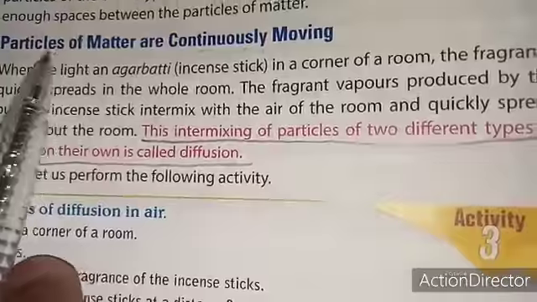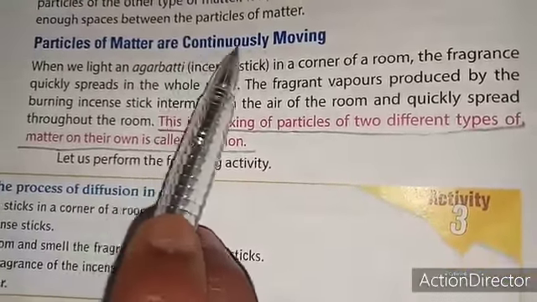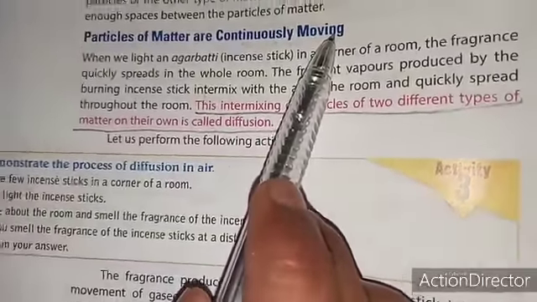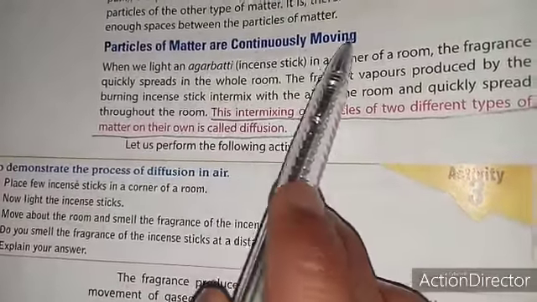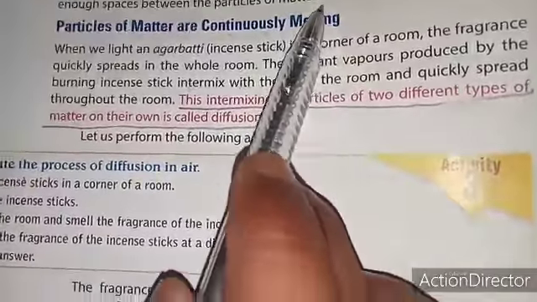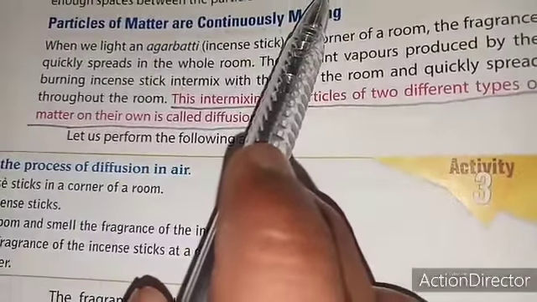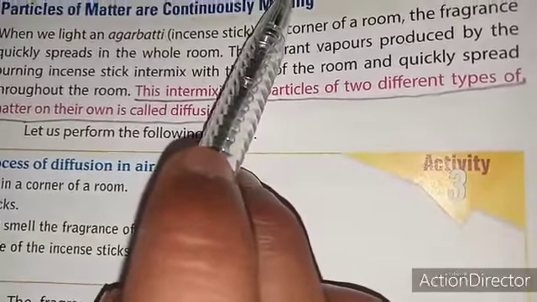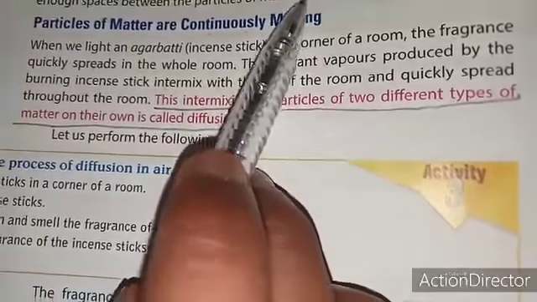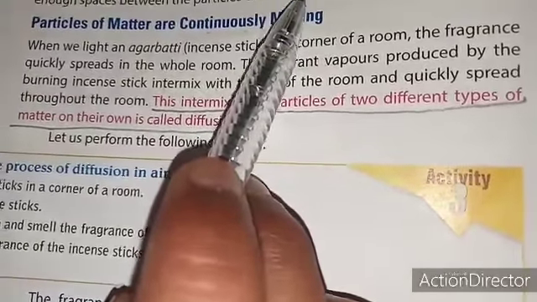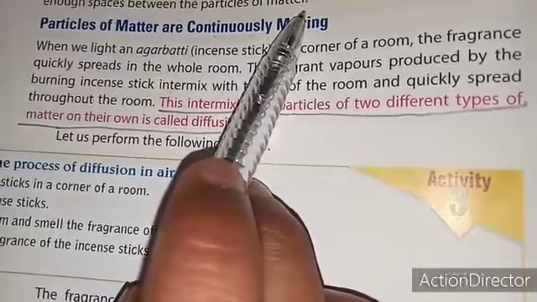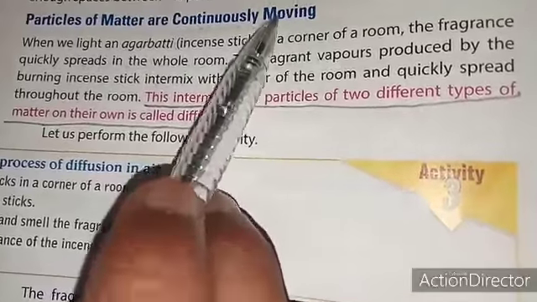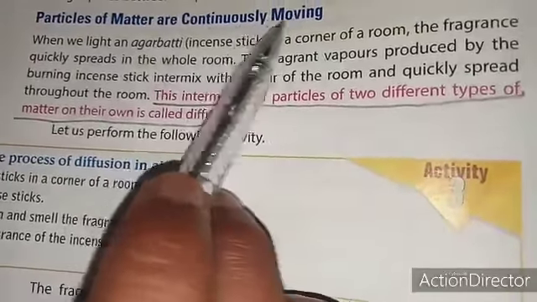The fourth characteristic of matter is that particles of matter are continuously moving. To understand this, take an agarbatti and light it in a corner of a room. After some time, we will see that the fragrance of the agarbatti quickly spreads in the whole room. This activity makes it clear that particles of matter are continuously moving.